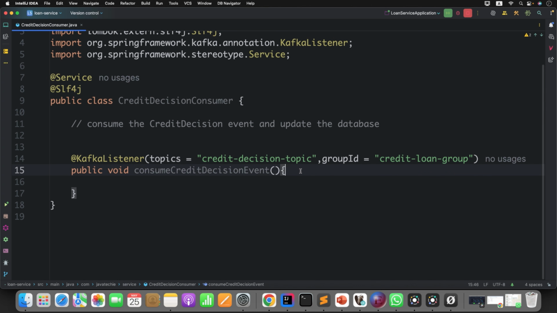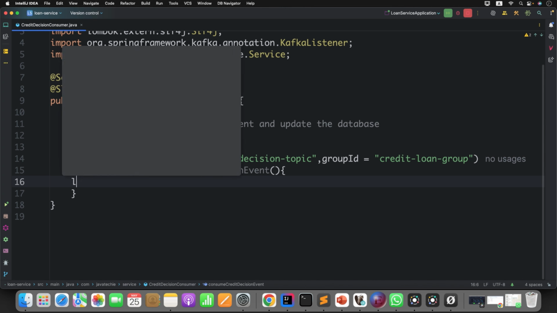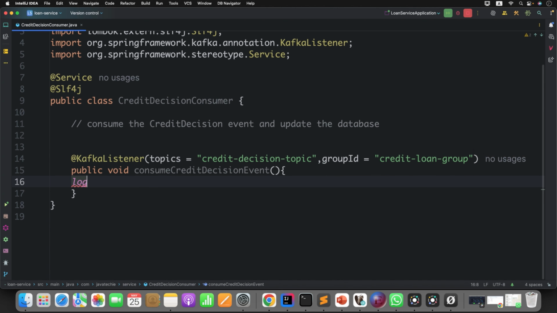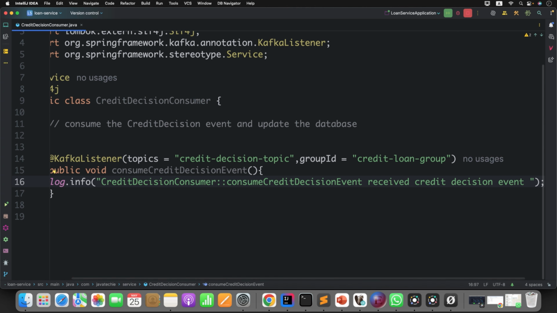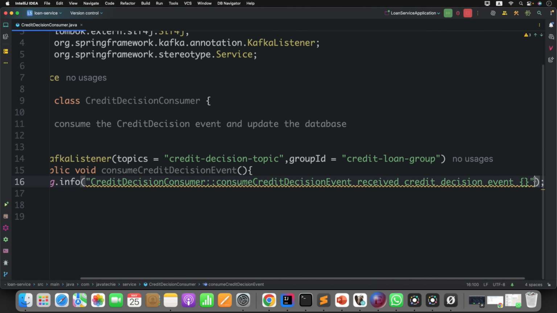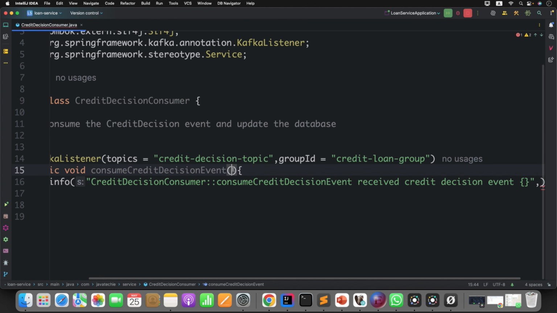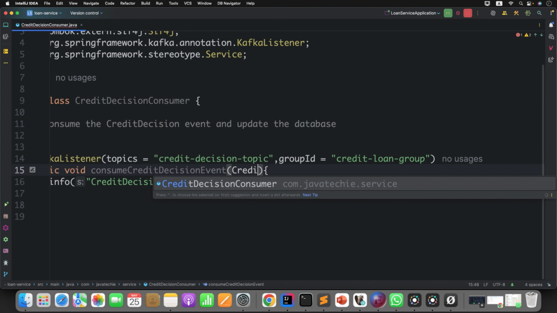Now what is the first step here? Get the event. You will get the event directly here. So just log a statement first, so that we get confirmation that this consumer received the event from the credit check service. From where will it receive the event? This is the event, right? The method must have an argument for what it will consume.